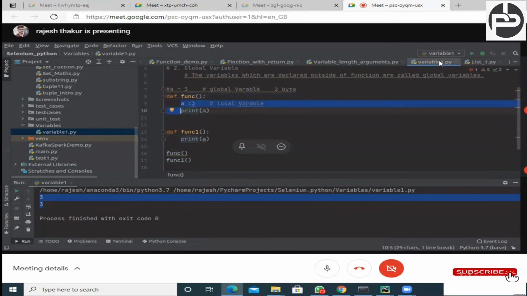and this value will take 2 byte of space in the memory, and once this function's work is done, it will release the memory. It's memory management.